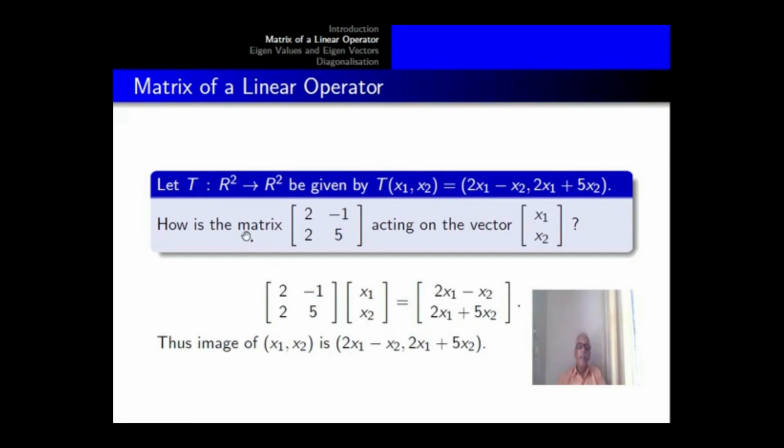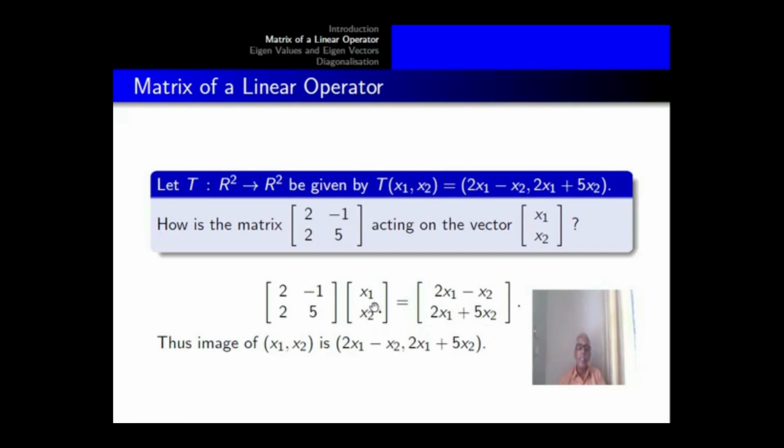Now consider the same operator. The matrix [2 −1; 2 5], we can check, will actually represent the transformation or operator. So the matrix [2 −1; 2 5] multiplied to the column matrix (x1, x2) gives (2x1 − x2, 2x1 + 5x2).